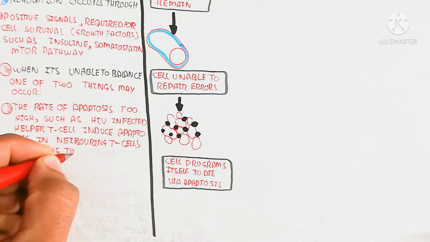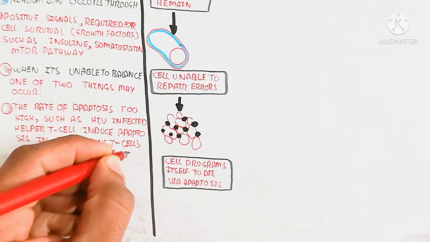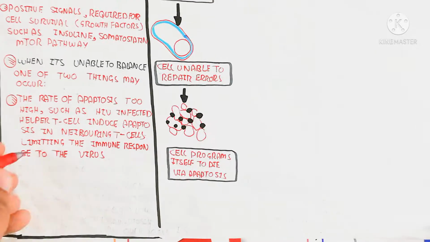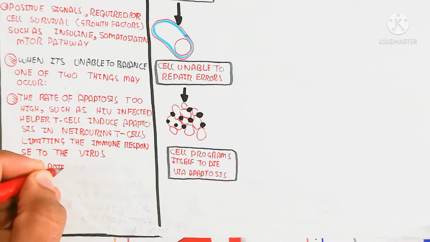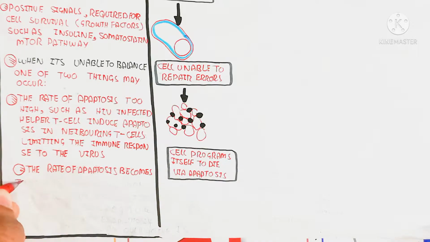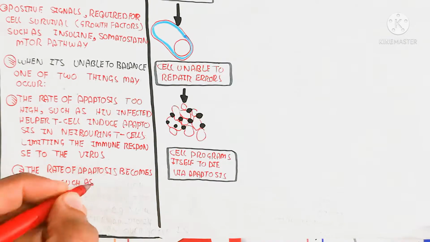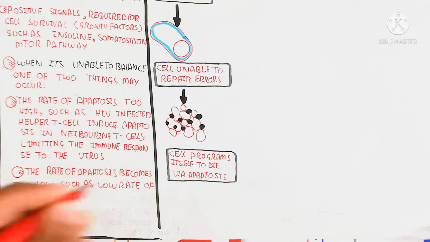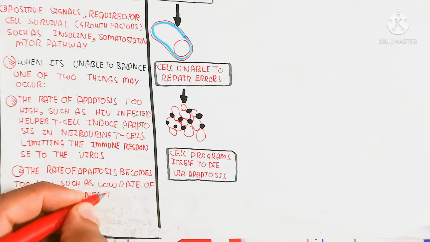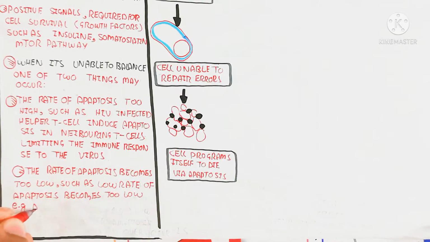Or the rate of apoptosis may become too low, for example a low rate of lymphocyte apoptosis, which is associated with activation of the immune system.